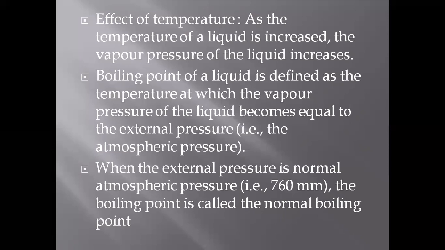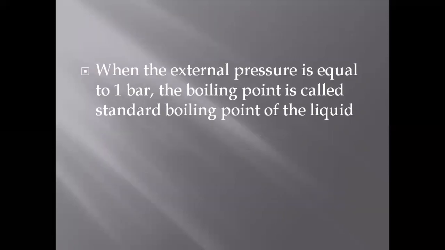I have already told you that under normal condition means under atmospheric pressure, that is 760 mm of Hg. So that is known as normal boiling point.